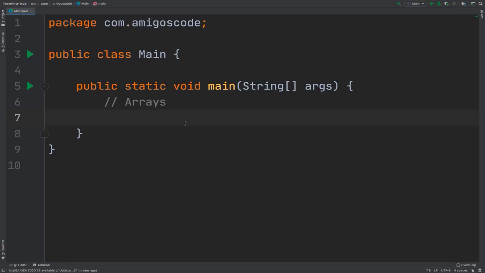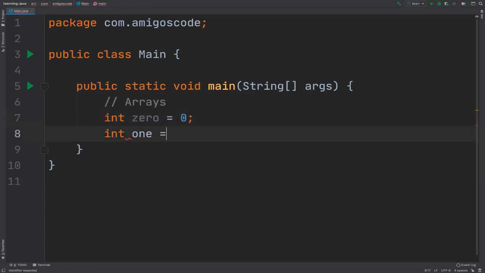Let's learn about arrays. So far, we've been able to create variables as such. So int zero equals 0, and then int one equals 1. These two variables right here are independent from each other, right? This has a different address in memory, the same as this one right here.